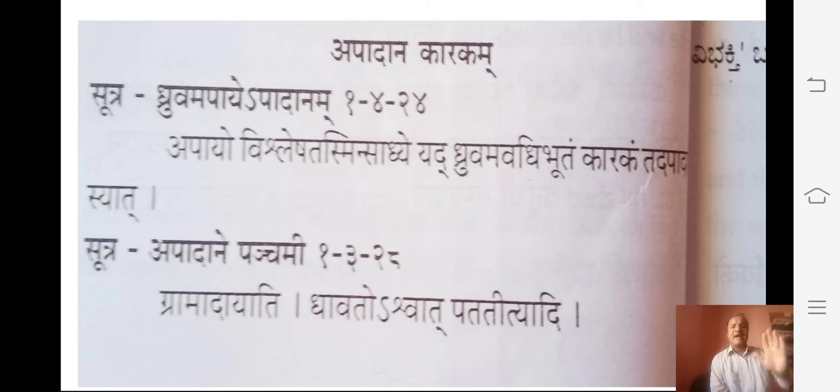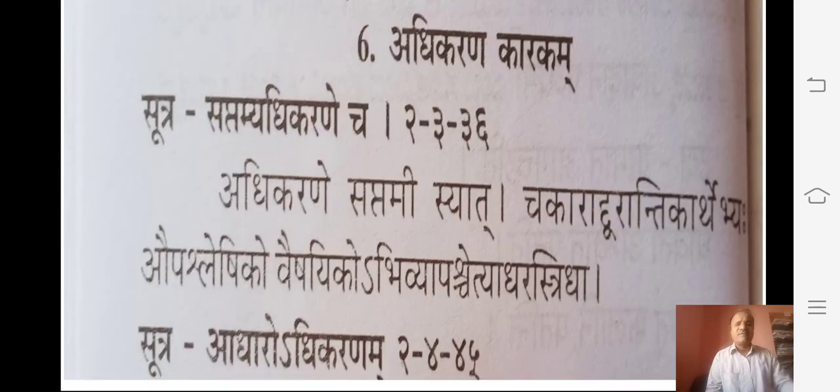Another example they have given is dhavato ashvat patati. He has fallen from the ashva. Ashvat, the ashva shabda, is used in the panchami vibhakti. He is separated from the ashva. The ashva shabda is called the apadana. Wherever the apadana is indicated, that word should be used in the panchami vibhakti, because dhruvam apayo apadanam. Then ruchyarthanam, all the ruchi shabdas should be used in the panchami vibhakti. Next we will go to the Shashti, the sixth one. That one is the adhikarana karakam.